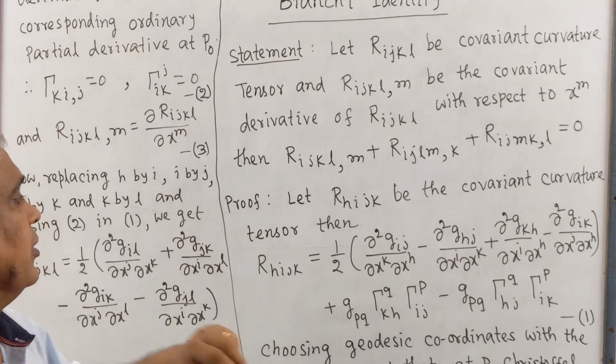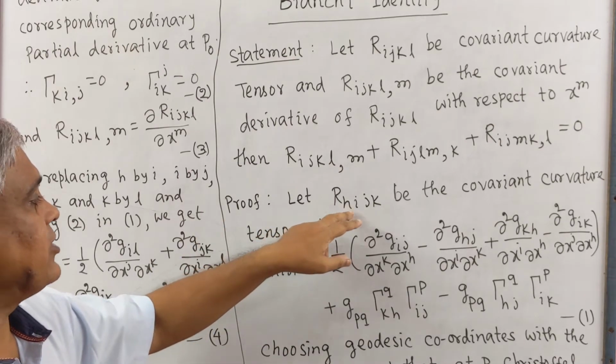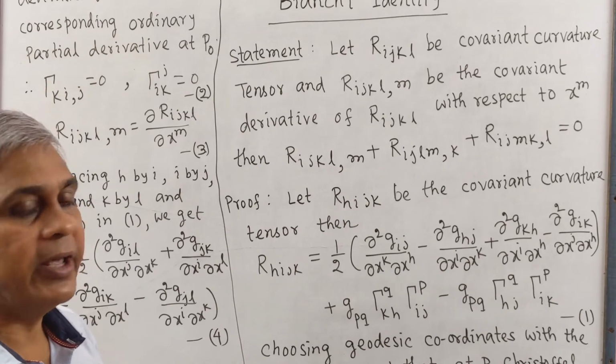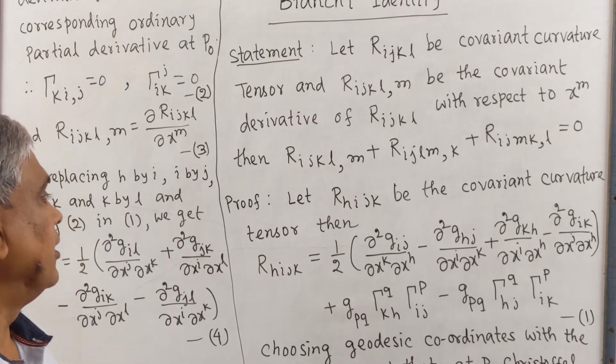Now proof. Let Rhijk be the covariant curvature tensor.